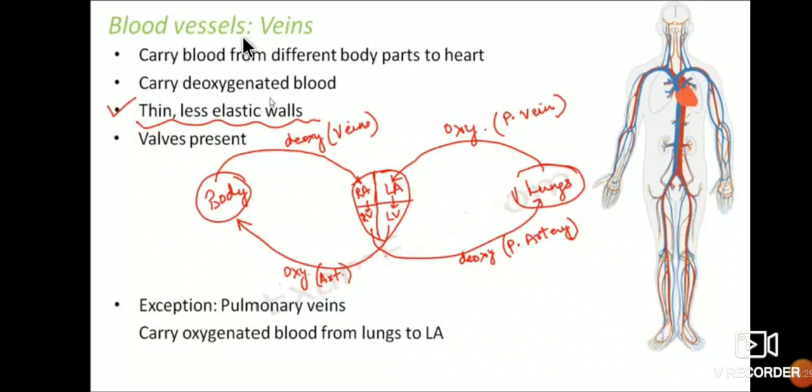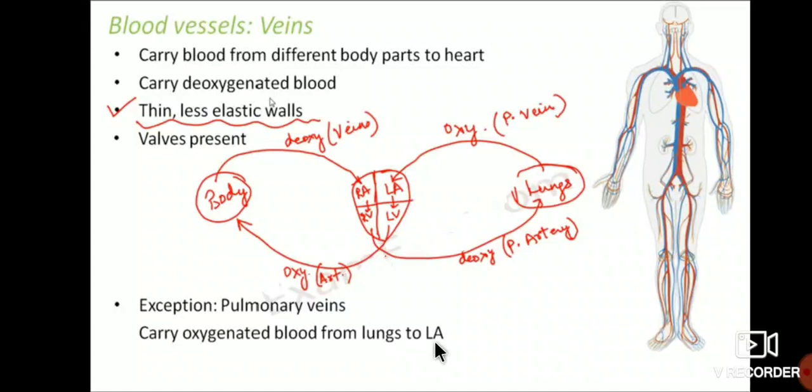Blood vessels, veins. These carry blood from different parts of the body to the heart. They carry deoxygenated blood, and have thin, less elastic walls and valves present. The exception is the pulmonary veins, which carry oxygenated blood from the lungs to the left auricle.